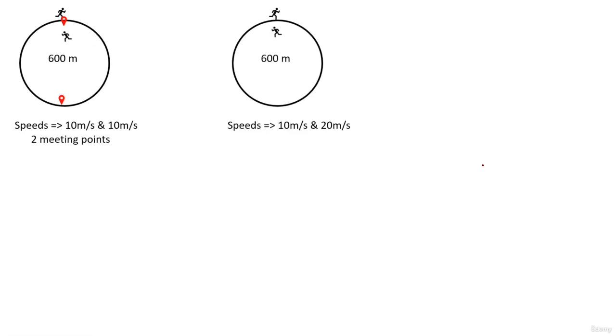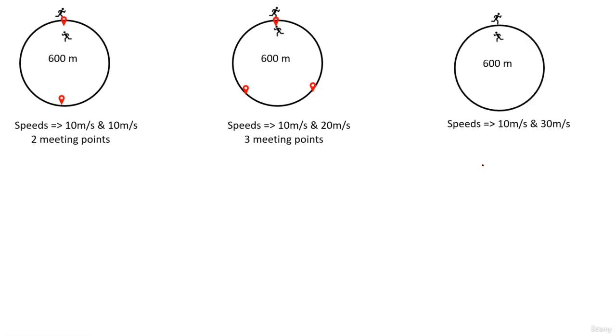We'll go on further. If suppose the speeds are 10 and 20, the faster person travels 400 meters, slower person travels only 200. This is where they will meet. Next 200, next 200, we have three meeting points, right? Again, the speeds are 10 and 30. Okay, 10 plus 30 corresponds to 40. तो ये 150 जाएगा slower person. Faster person goes 450. वापस slower person goes another 150, another 150. Starting point. We have four meeting points.